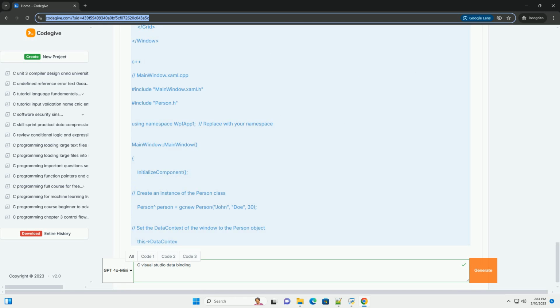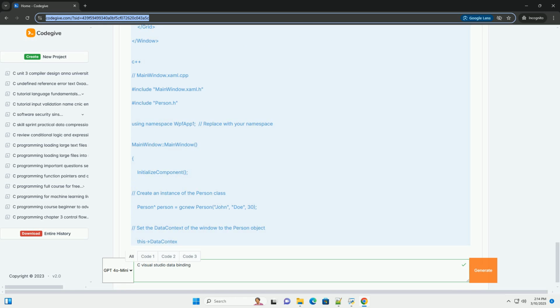No automatic property change notification. In Windows Forms, you'll often need to manually update the UI when data changes, even when using data binding, especially for custom objects. This is why INotifyPropertyChanged becomes more important for complex scenarios.